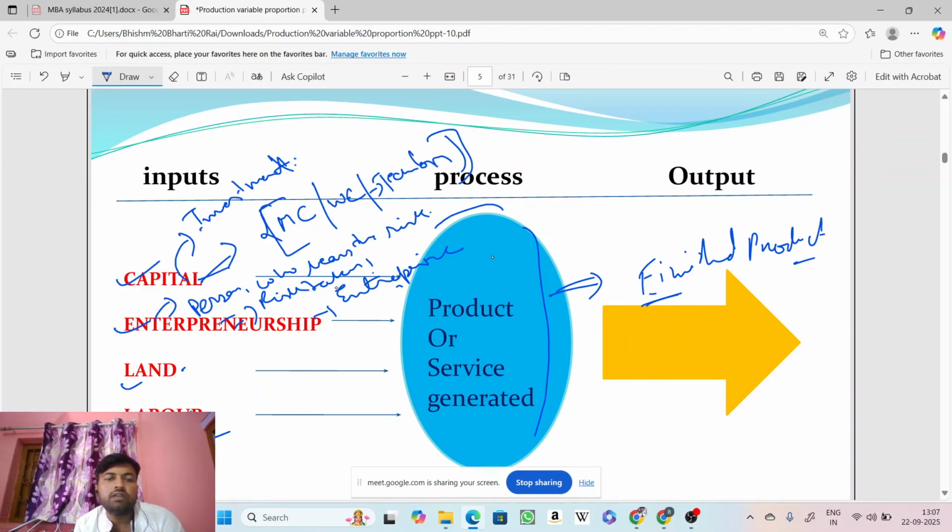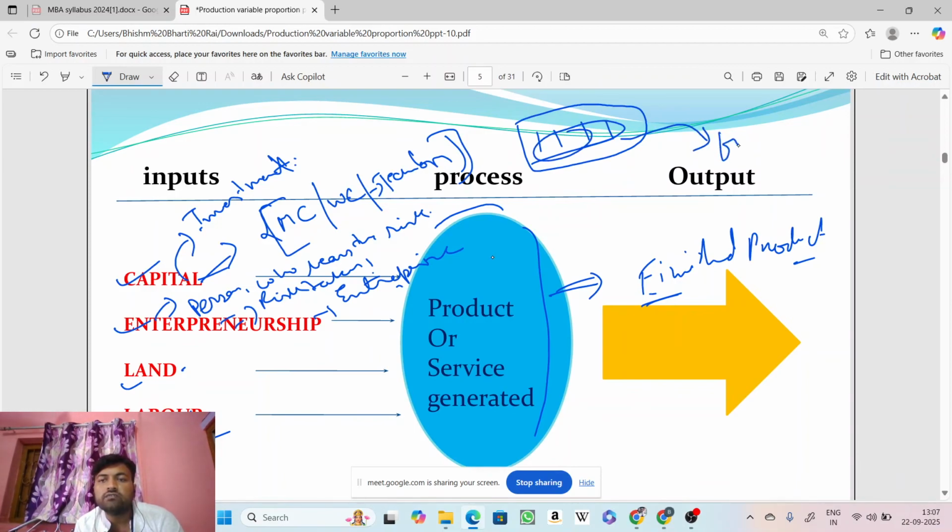He will be the one bringing together all the factors of production at a point, and they all will work together, and finally there will be an output.